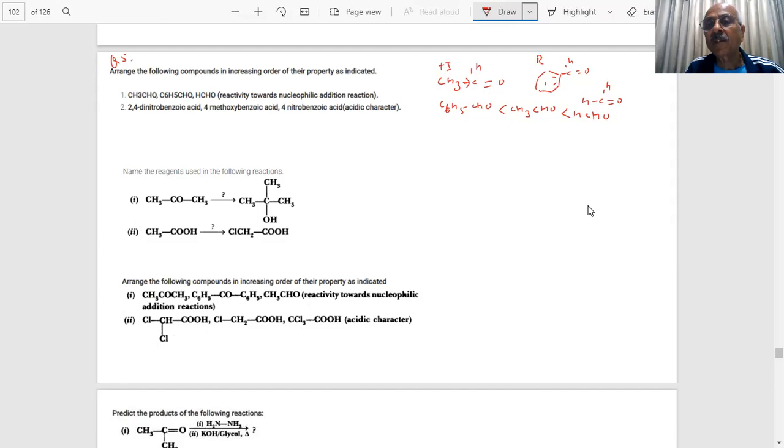And here nothing, H hydrogen, there is no inductive effect, and therefore this carbon is most electrophilic. Therefore, it will undergo nucleophilic addition reactions fastest, student, increasing order.